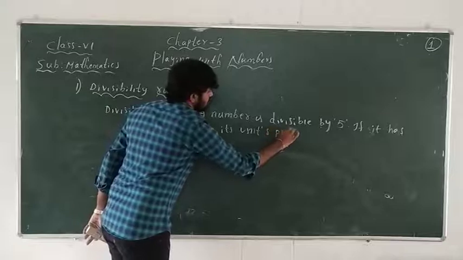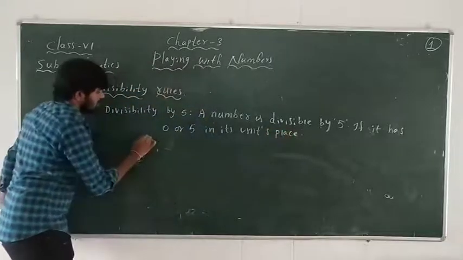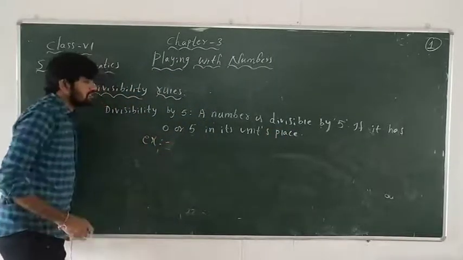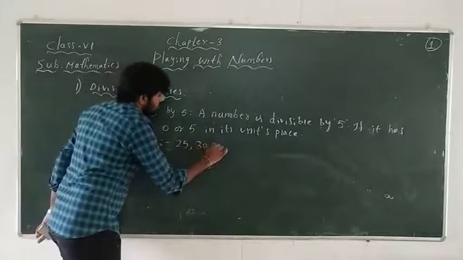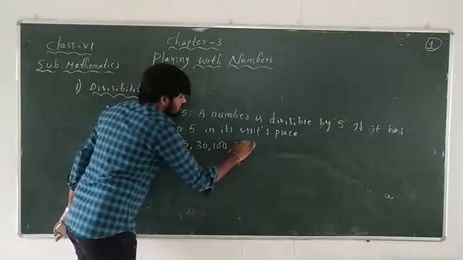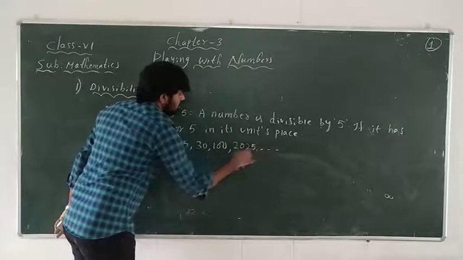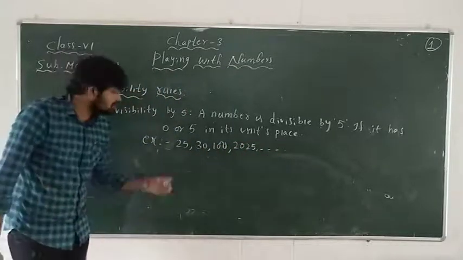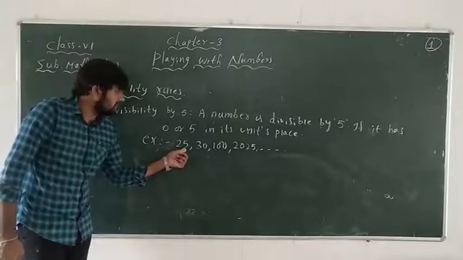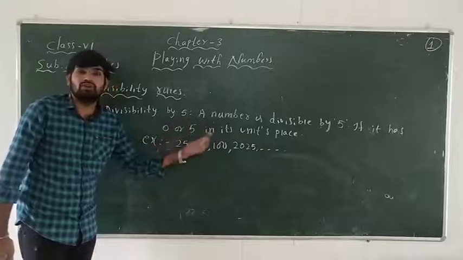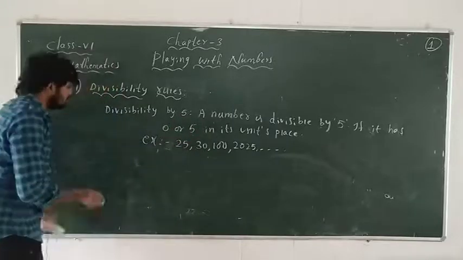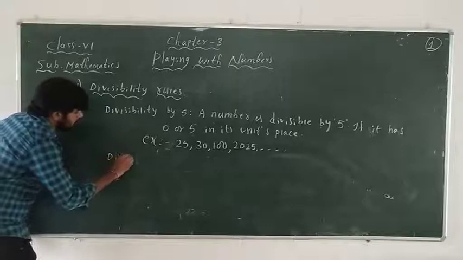So this is the statement of divisibility by 5. Examples: which numbers are divisible by 5? 25, 30, 100, 2025. All these numbers are divisible by 5 because the units place in the given numbers has 5 or 0. So by that we can decide that the given numbers are divisible by 5 without doing the division. Next, divisibility by